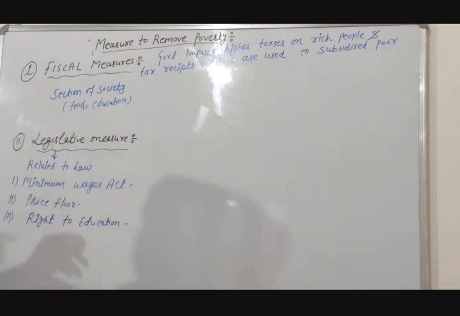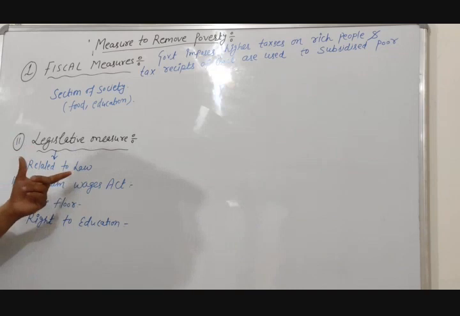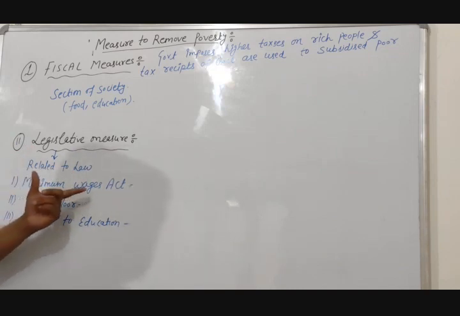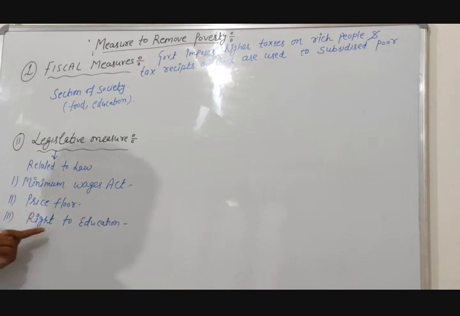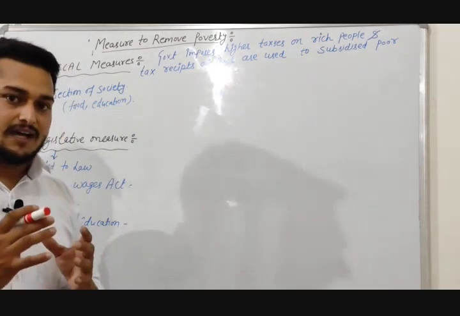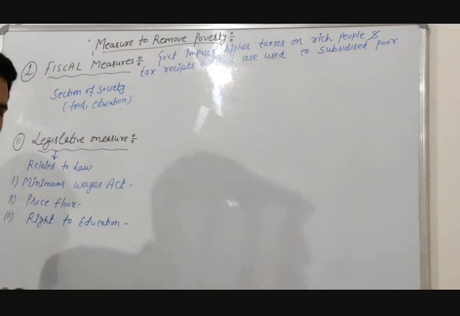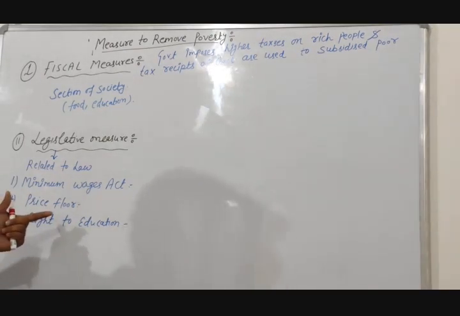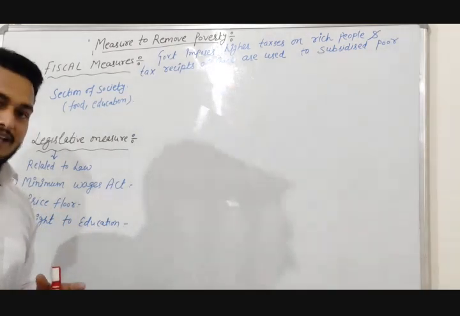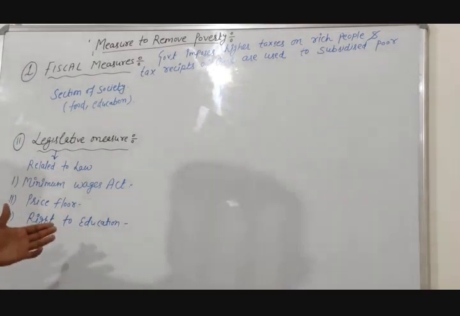Now legislative measure. Legislate means related to law. So the Minimum Wages Act, price floor and right to education come under legislative measure. Minimum Wages Act means minimum wages are fixed by the government as a law, and price floor means the minimum price fixed by the government.